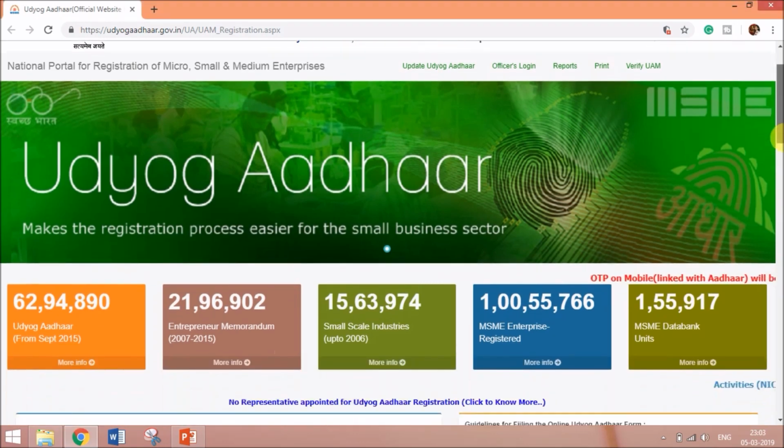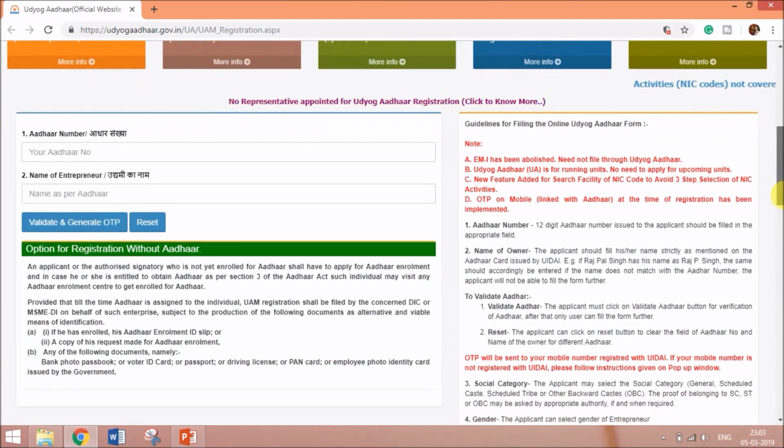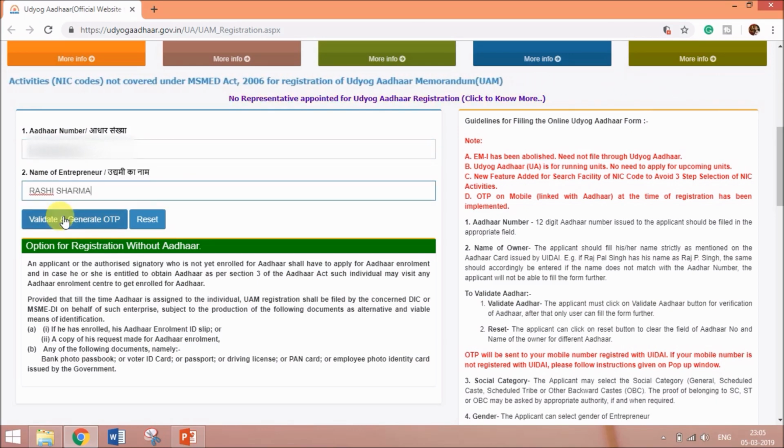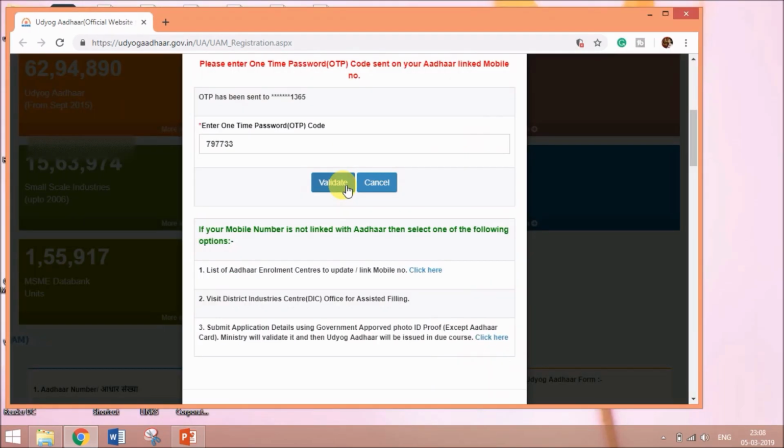First of all, you need to have the Aadhaar number if you are going to register on the MSME website. Enter your Aadhaar number over here and the name of entrepreneur whose Aadhaar you have entered. After entering Aadhaar number and name, click on Validate and Generate OTP. Enter the OTP that you have received on your mobile number. Please ensure that your mobile number is linked with the Aadhaar. After entering the OTP, click on Validate button.